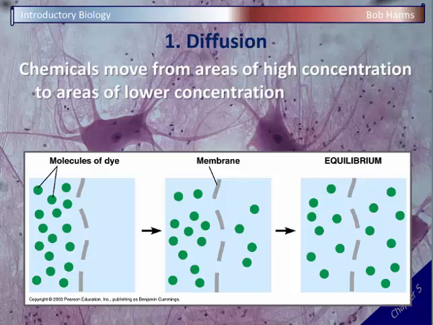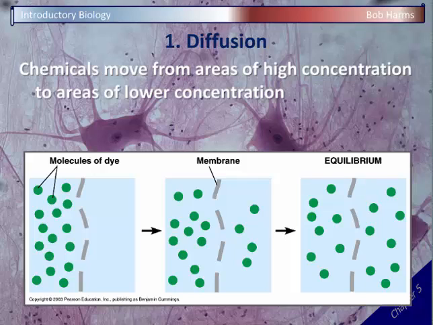If I were to take, for example, some food coloring and drop it into a glass of water, the food coloring doesn't just stay in a little drop, but gradually it spreads out. And here's an example of why, and this is looking at an example with the membrane. Remember, chemicals are in constant motion. They're always moving around. And so if I have a bunch of chemical dyes on one side of a membrane, they're going to randomly start bouncing around. And some of them are going to go up and down, some are going to bounce into each other, and gradually, because they're always bouncing around, they're going to gradually tend to spread out over time.